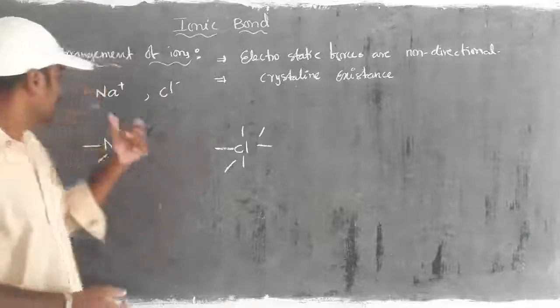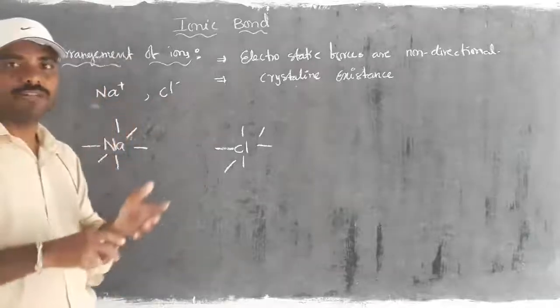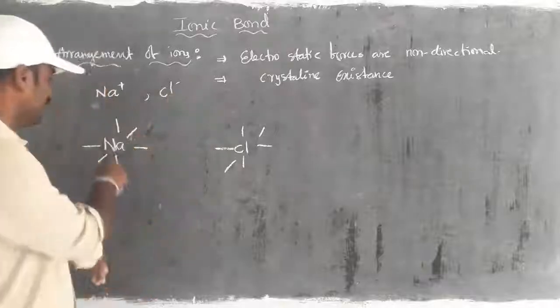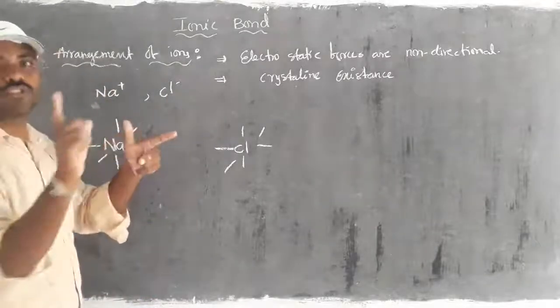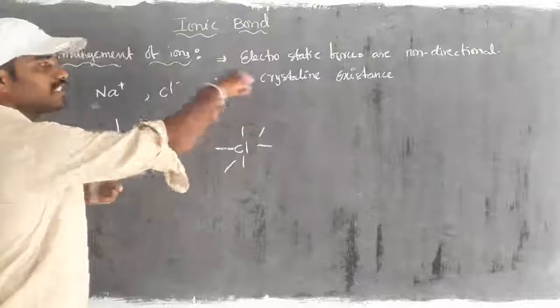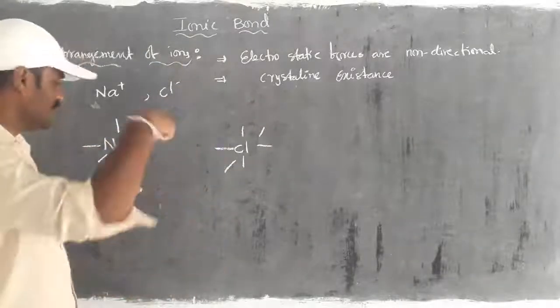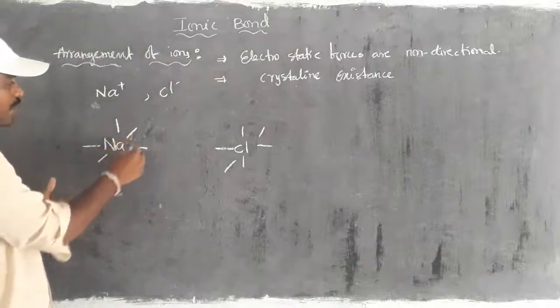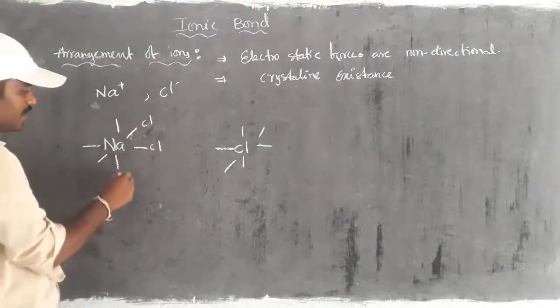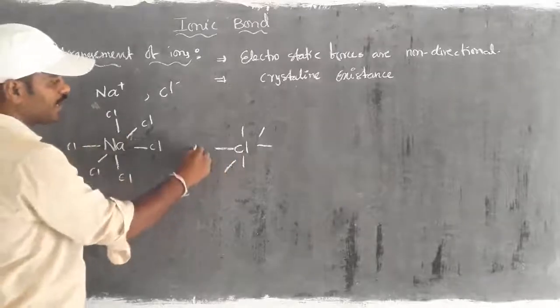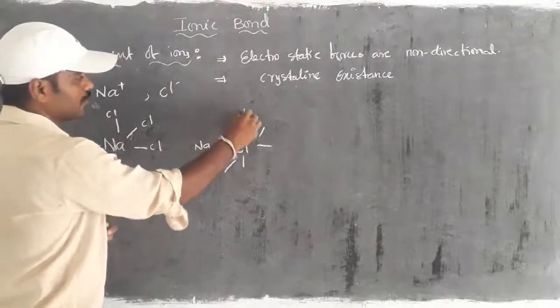For that, each ion has attraction force in 6 ways like this. X, Y, Z. Just consider that the crystals exist in three-dimensional form like cube or cuboid. Then here sodium attracts 6 chlorines, right? And here chlorine attracts 6 sodiums.